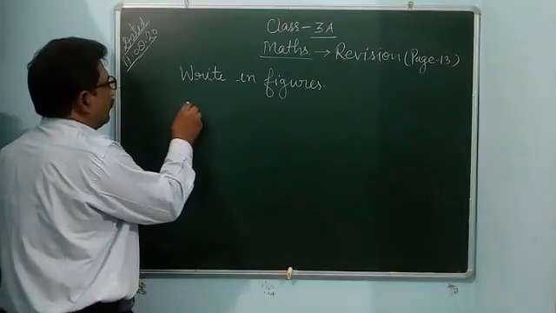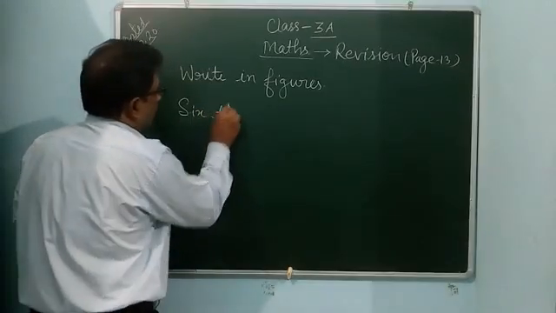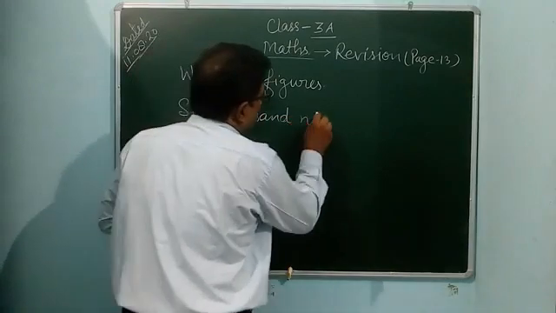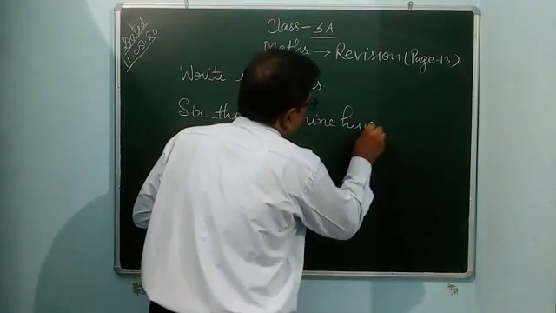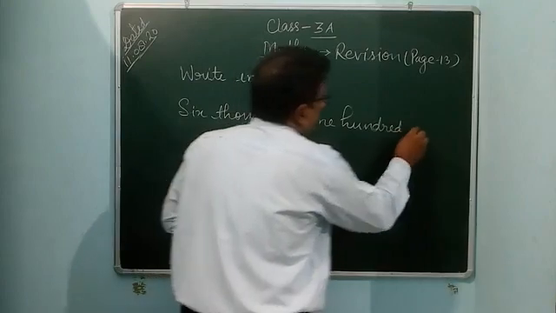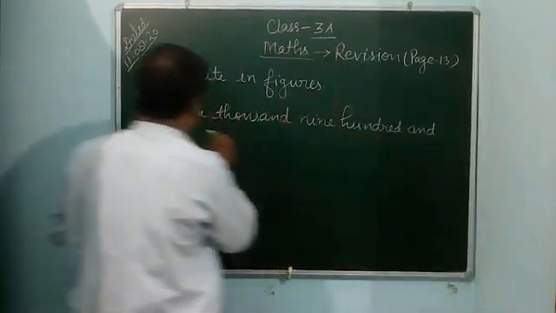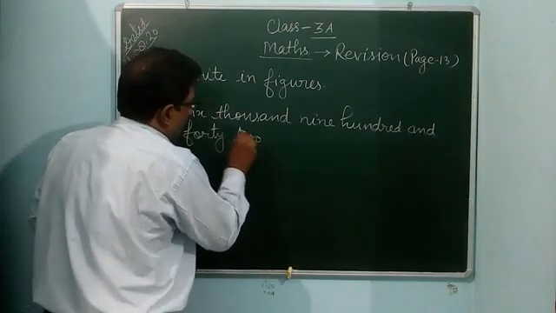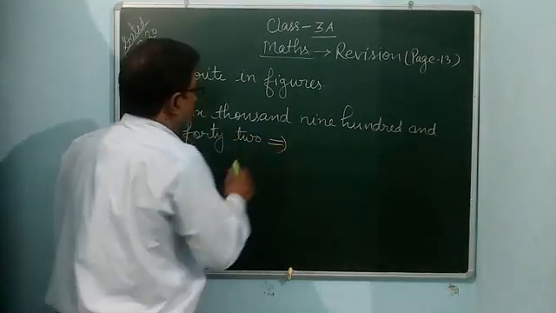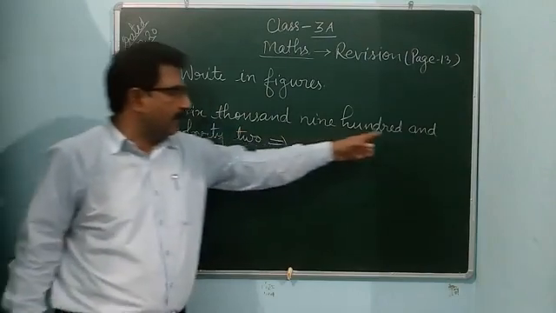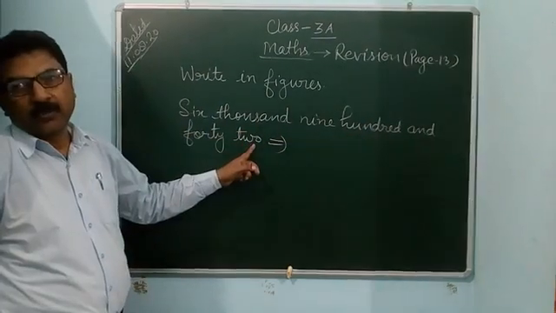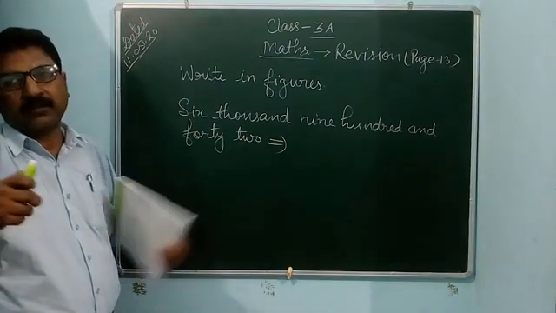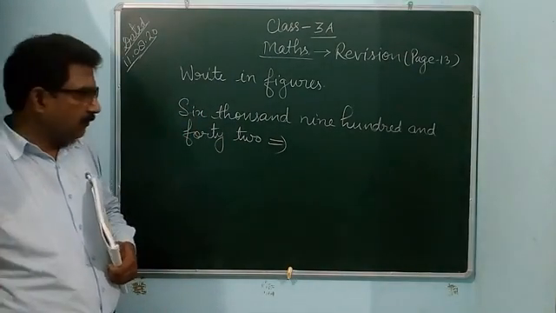6942 is written 6,942. See this. So keep the place value chart in your mind. 6,000 means 6 into 1,000, which is 6,000.